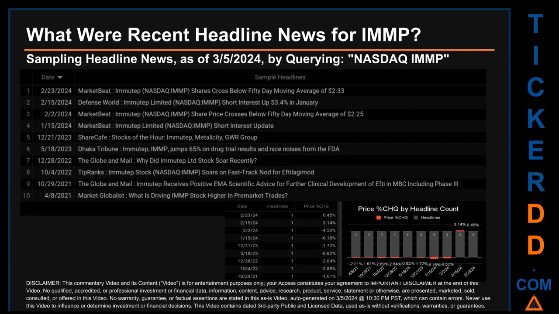What were recent headline news for IMMP? Today, Tuesday the 5th of March 2024, I sampled one of our news aggregators for latest headlines for this ticker. I did so by searching specifically by a keyword that may appear, broadly, in the title or the body of discoverable news articles. The keyword that I used was a combination of the exchange and the ticker symbol, NASDAQ: IMMP. The results show 10 unique headlines, published evenly across 10 unique dates.